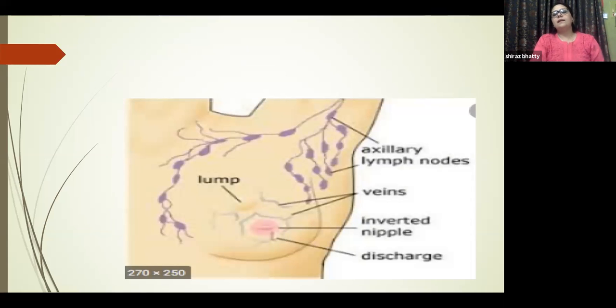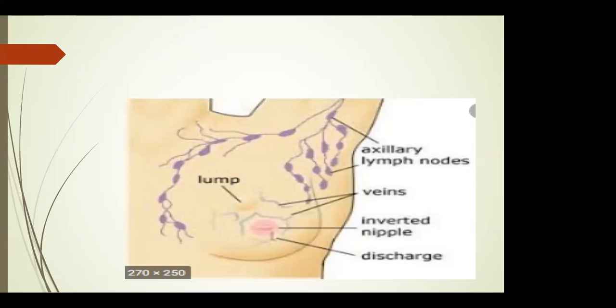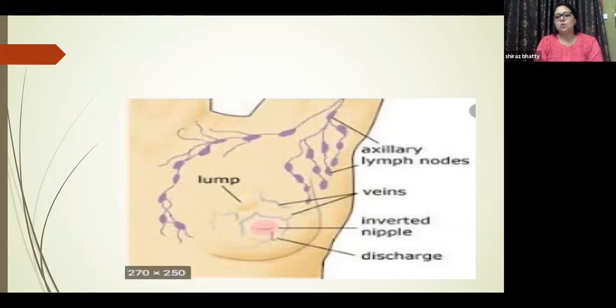So this is a very well documented diagram of a breast, in which we have shown very clearly what the nodal basins of breast cancer are and where they all go to, and what things should be kept in mind when we are going to treat breast cancer. As all of you can see, there are three major zones, which are the axillary lymph nodes, the supraclavicular lymph nodes, and the internal mammary lymph nodes. And not to forget the subcutaneous lymph nodes also, which are present in the skin.